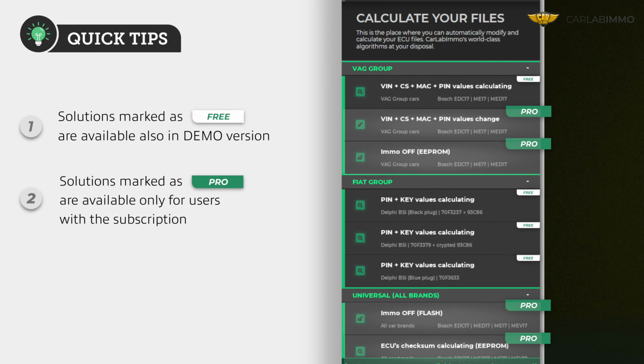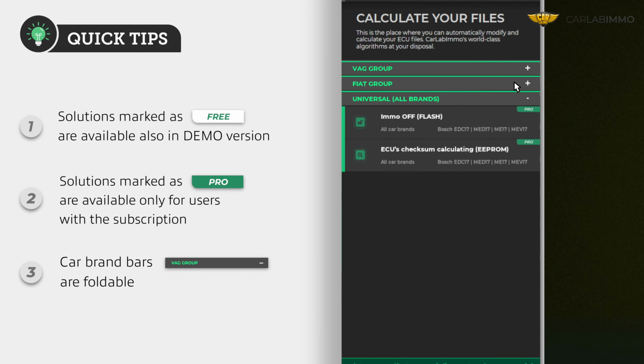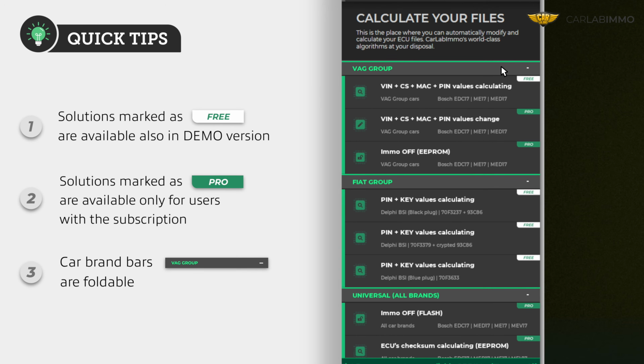Solutions marked as Pro are only available for users with active Immo Bypass subscription. If you don't see all the items on the list, you can just minimize any of the brand-specific sections.